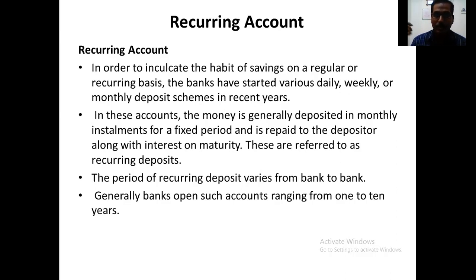In these accounts, the money is generally deposited in monthly installments for a fixed period and is repaid to the depositor along with the interest on maturity. So I will get the money along with the interest after the particular duration is completed. These are referred to as recurring deposits.